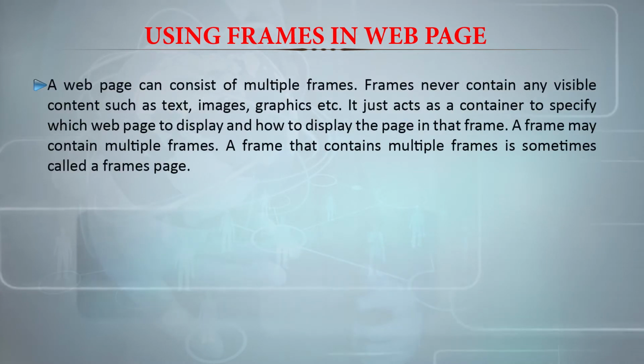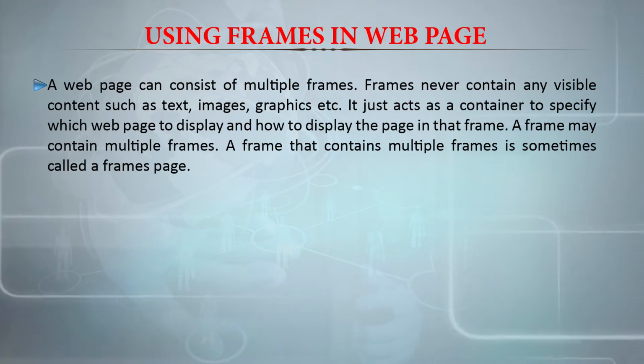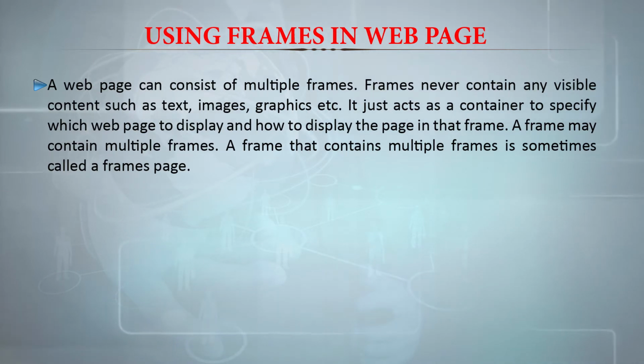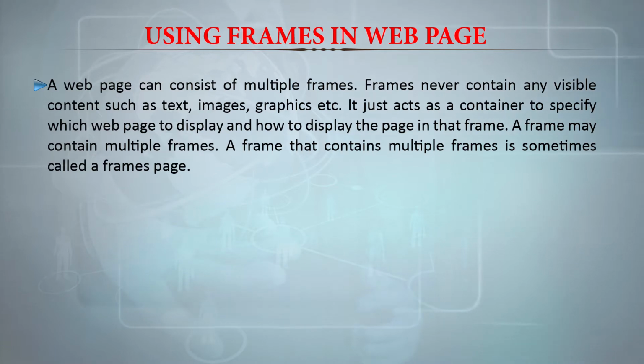A web page can consist of multiple frames. Frames never contain any visible content such as text, images, graphics and other elements. It just acts as a container to specify which web page to display and how to display the web page in that frame. A frame may contain multiple frames. So this is quite interesting.